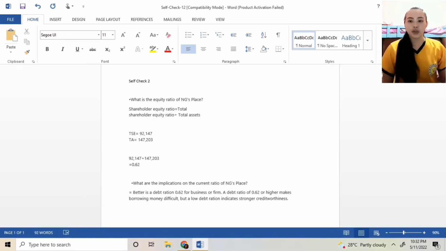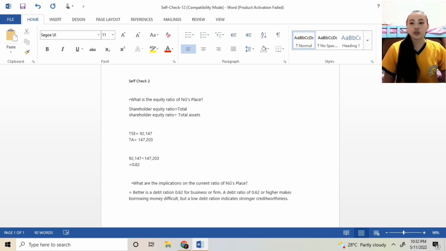Self-check number 2. What is the equity ratio of NG's Place? Shareholder equity ratio equals total shareholder equity divided by total assets.